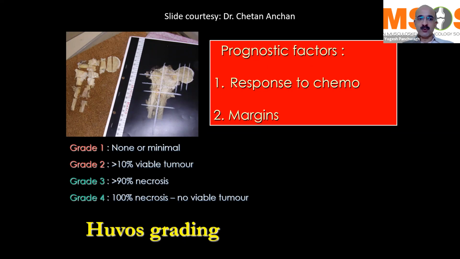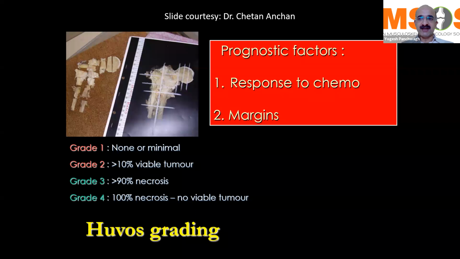Just to tell you quickly, Huvos graded these chemotherapy responses into 4 grades, where grade 1 was none or minimal response, grade 2 was more than 10% viable tumor, that is less than 90% response, grade 3 is more than 90% necrosis, and grade 4 is 100% necrosis, that is they will not see any viable tumor on the slides when they look at it under the microscope. So grade 4 and grade 3 are considered to be the best types of responses that a patient could get.